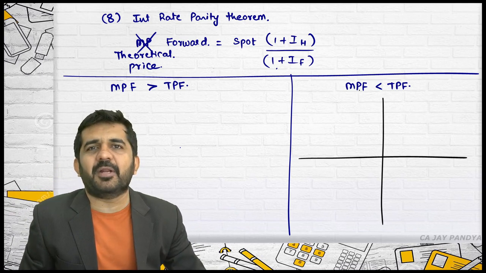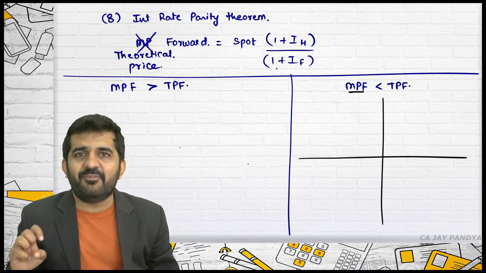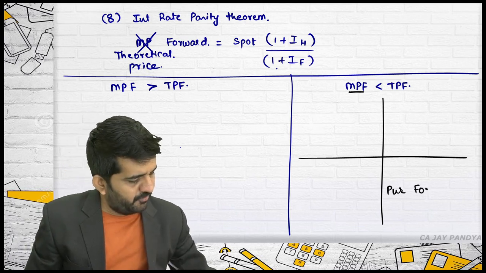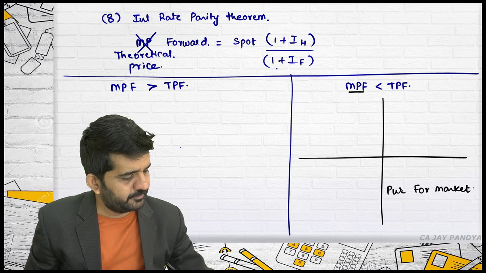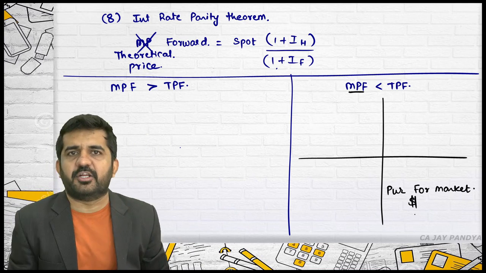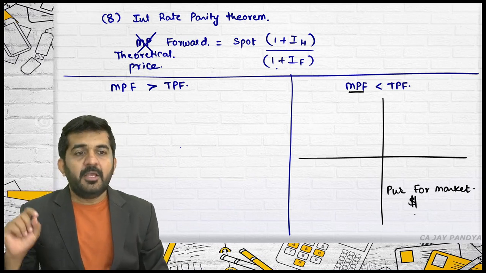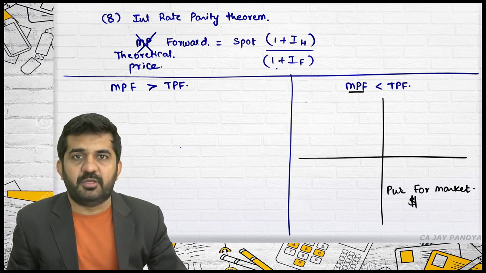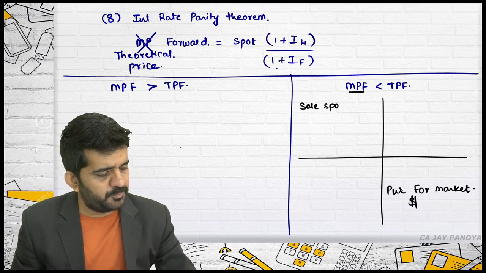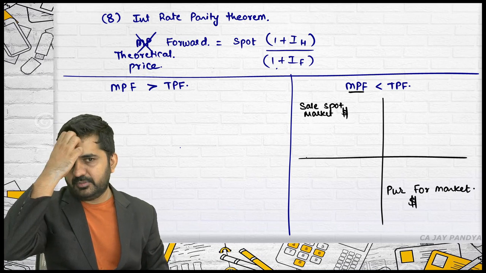See, the market price of forward is the rate at which you do actual dealing. If it is less, whenever the price is less, you should purchase in forward market. Say the underlying foreign currency is dollar. Purchase dollar in forward market. Please understand the reverse situation will be spot. Sale in spot market. What? Dollar.